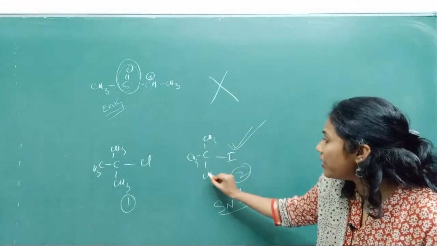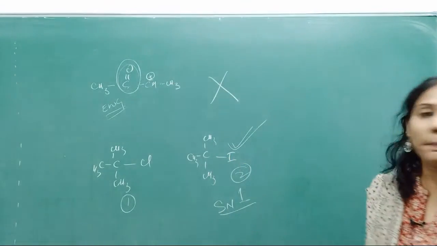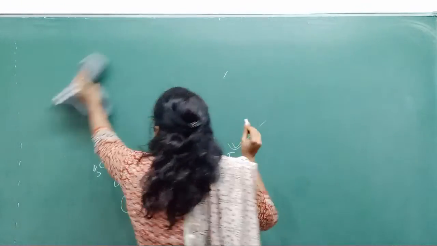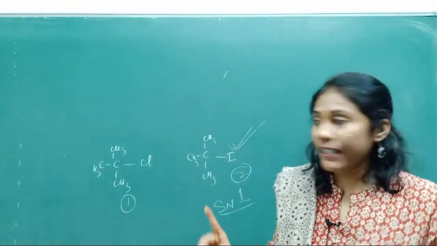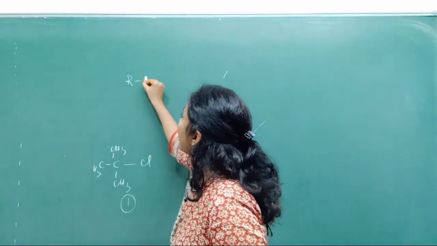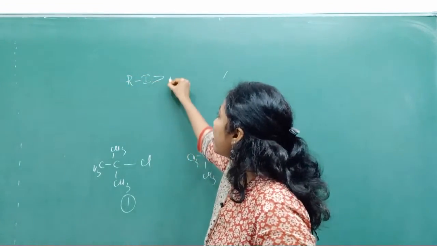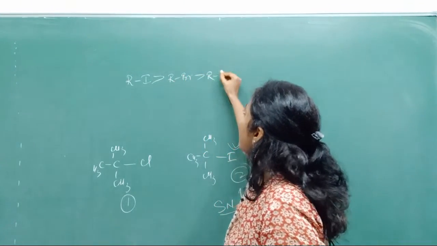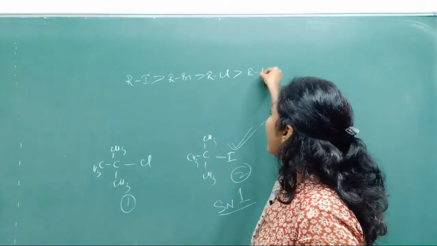So tertiary butyl iodide undergoes better SN1 because always remember, guys, it can be SN1 or SN2, alkyl iodides are more reactive than alkyl bromides, then alkyl chlorides, and then alkyl fluorides.